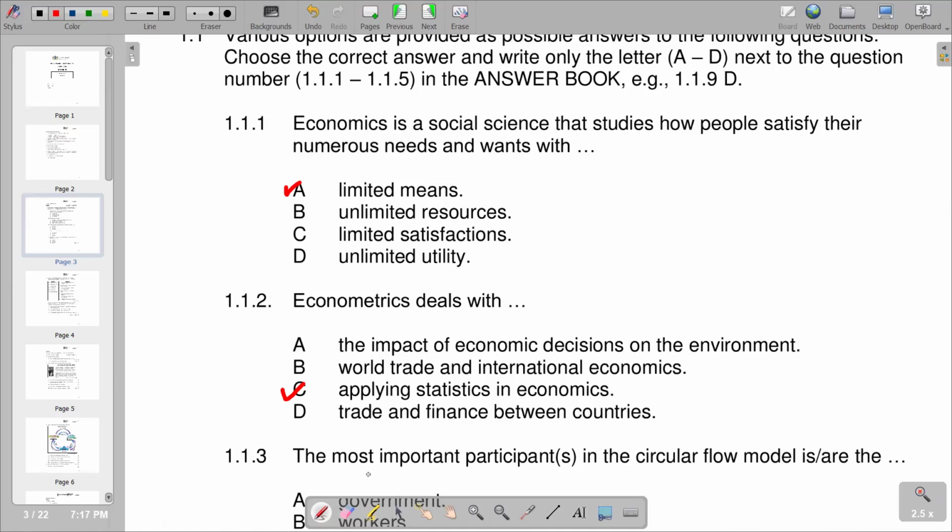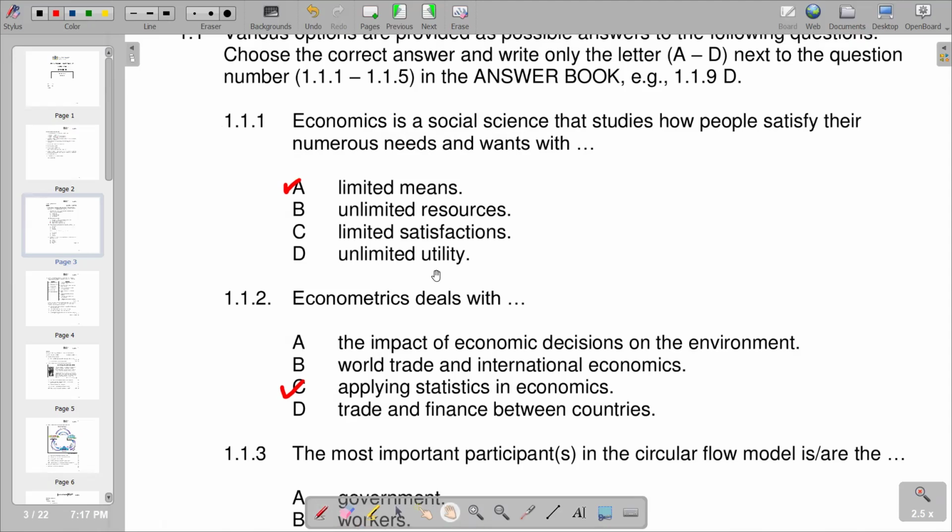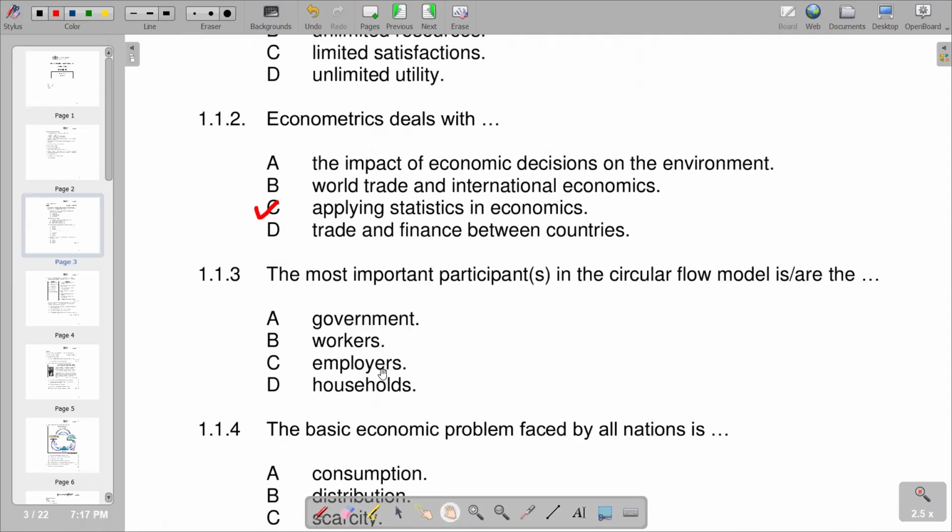Moving on to number 3, the most important participant or participants in the circular flow model is or are the... we are given government, workers, employers, and households. So we are going to see that the most important participant in the circular flow is households. So we have households on D.